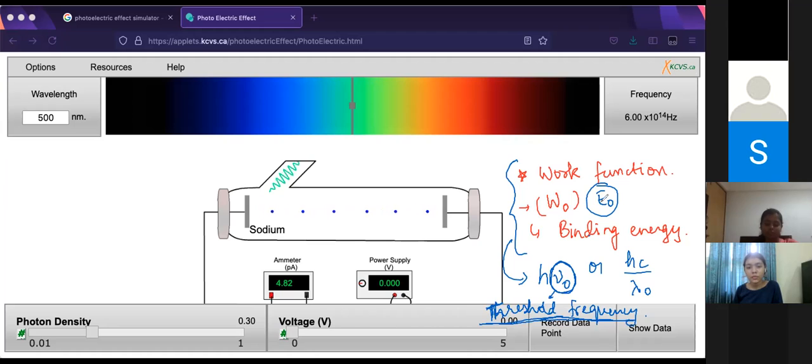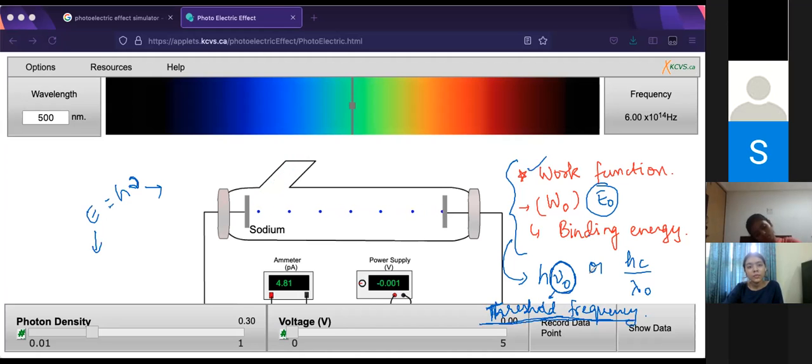If you have the threshold frequency and you calculate h nu out of it, you get your work function. It's basically an application of the formula E equals h nu. If you're talking about it in terms of energy, it's called work function. If you're talking about it in terms of frequency, it's called threshold frequency. Would we have to remember the difference? No, you don't have to remember. You'll be given the values in the numericals.